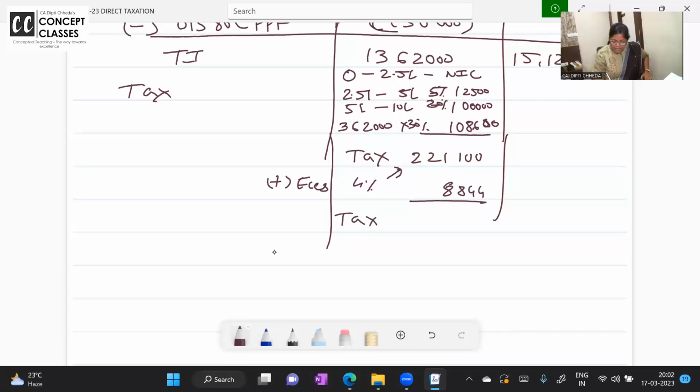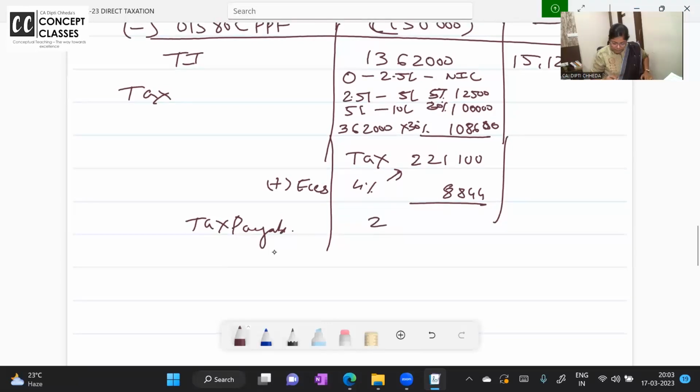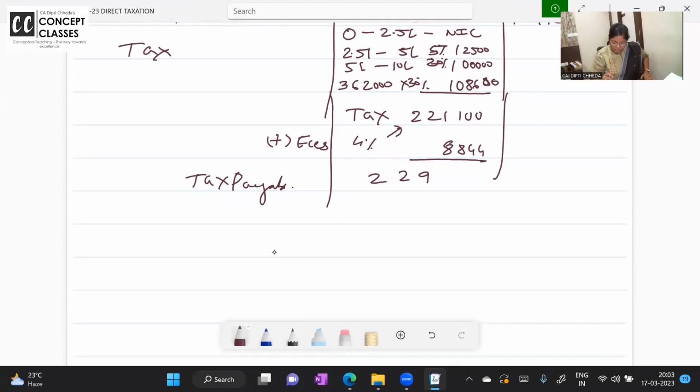So what is the tax payable? Should write it in the particulars column better. Tax payable. Yes, faster than me. 2,29,944.